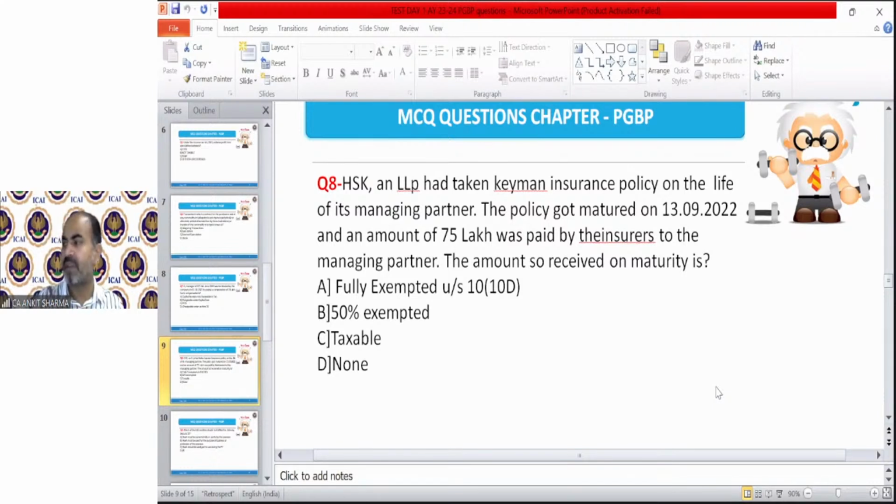A lot of students are giving me the correct answer for question number 7. Well done. You are doing really good. You are on the correct path to becoming a chartered accountant. Okay. Well done. So now question number 8 in front of you. That's also very simple. The correct answer is C. Any amount received from a Keyman insurance policy on maturity is fully taxable.